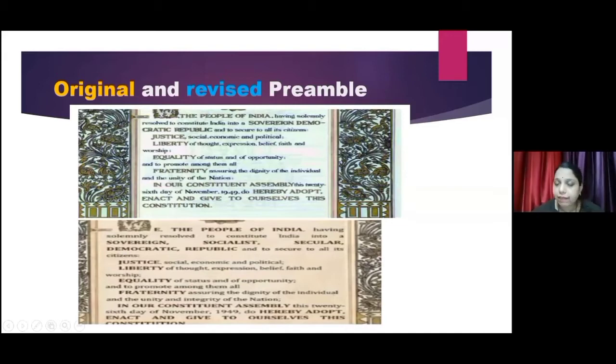When did they revise this preamble? In December 1976. Now listen carefully. The preamble was revised in December 1976, and this revised preamble was formed. Now, this is the main, important, basic summary of our constitution, which we are going to see in the further discussion. We are going to see this in small, simple phrases.